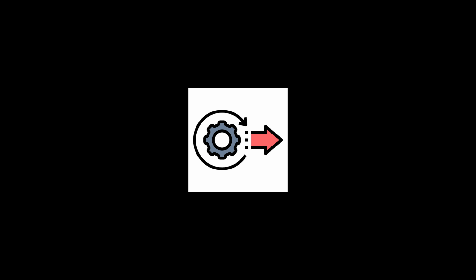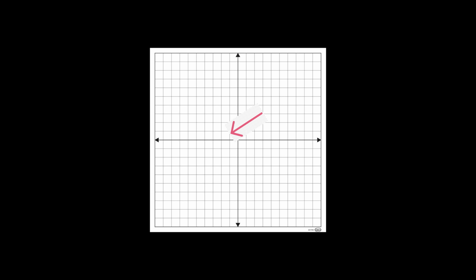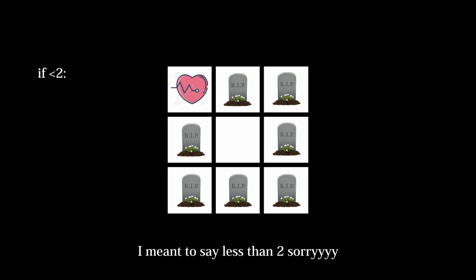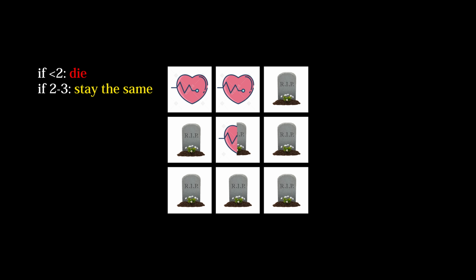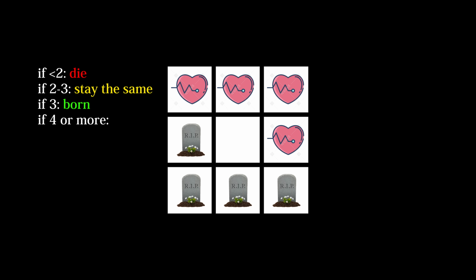Unfortunately, nothing can happen if we can't do anything, so here comes John Conway to tell the universe how to live. To progress the world, we take the previous state of the universe, in this case the initial noise, and pass it through a function of our design. Every single cell of the universe is going to check each of its direct neighbors, including diagonals, and count how many are alive. If there's fewer than 2, the cell dies by underpopulation. If there's 2 or 3, the cell stays alive if it isn't dead. If there's exactly 3, the cell is born. If there's 4 or more, the cell dies by overpopulation. Now that the cells know what to do, we can see the Game of Life in action.